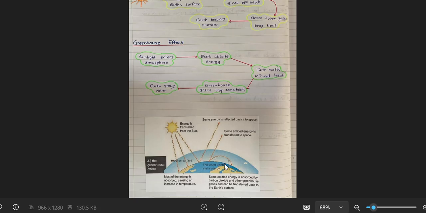Otherwise inside the atmosphere, it will be too cold for living things, for living organisms and all kinds of trees and plants to survive. So this warming should happen. But the problem is when this happens in this way, it traps unwanted heat, causing the temperatures to rise. This is the problem we have here.